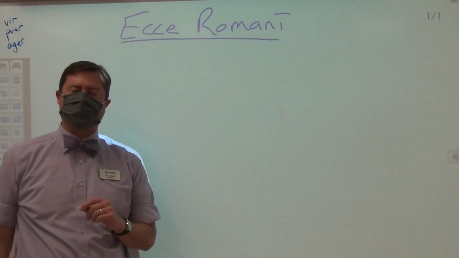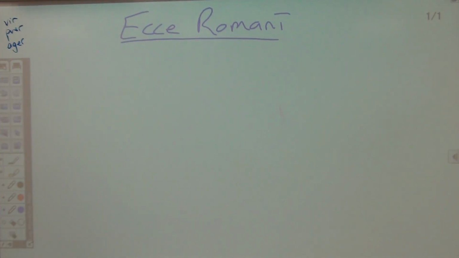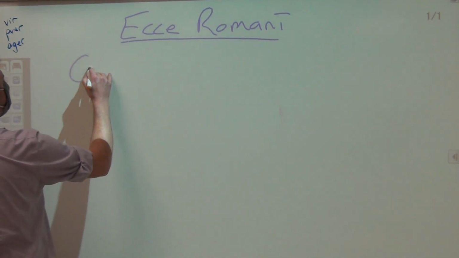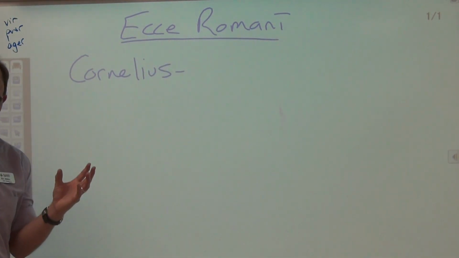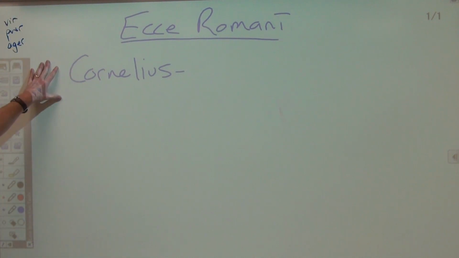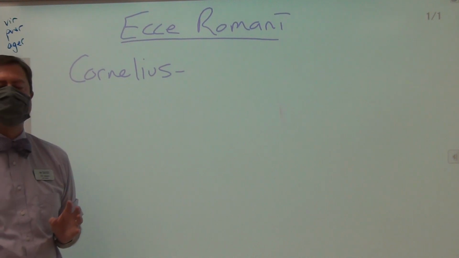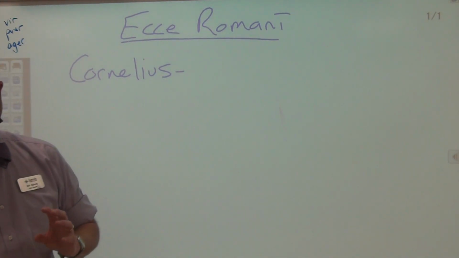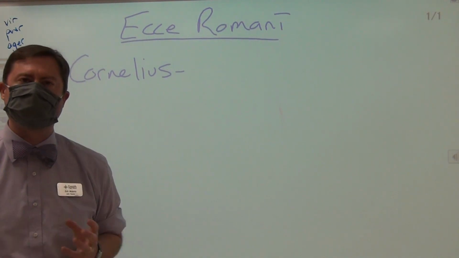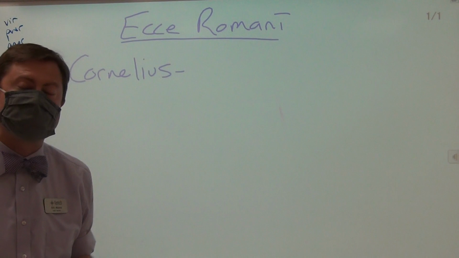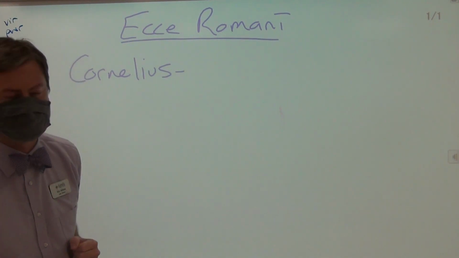And in these chapters that we are reading, we are following around a family. And this is the family that we are following around. First and foremost, you have the father, whose name is Cornelius. That is his nomen, the larger family name. His full name is Gaius Cornelius, and then he has a cognomen. He is no ordinary fellow. He is a Roman senator, which means that he has incredible wealth and power. He's the top 1% of Roman society, but we read about a family like this because that's who we know the most about. They were the ones who were writing and leaving a record of their lives.